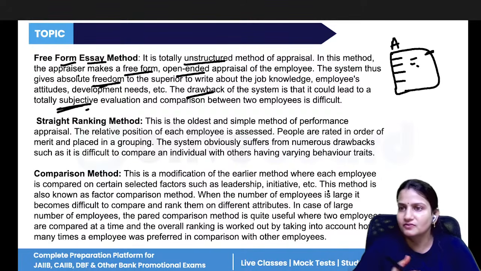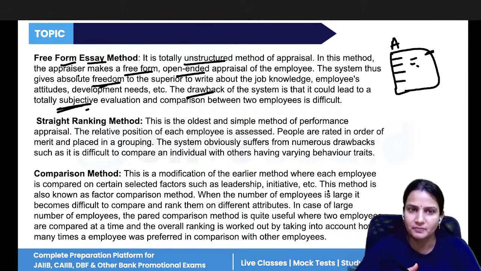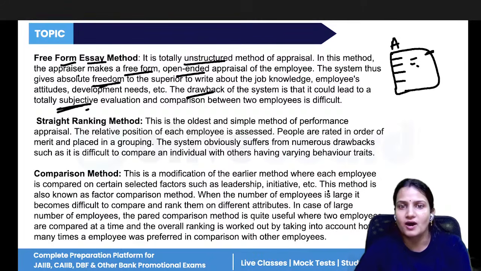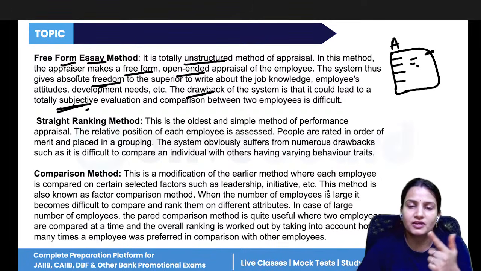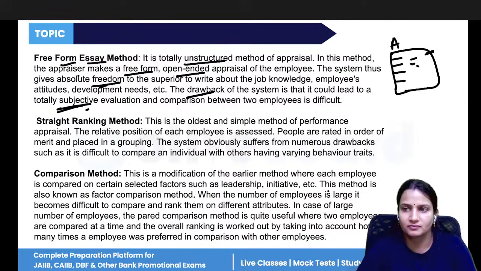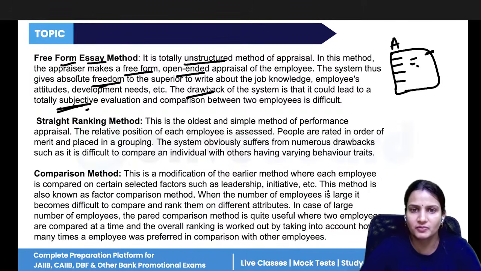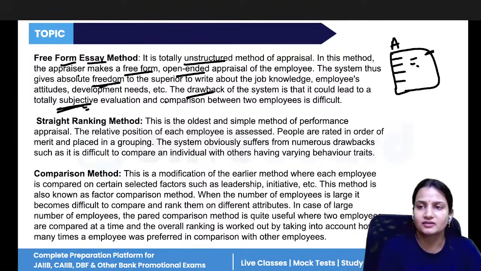All right, how subjective? Let's take an example. If I have any personal issue with you, no matter how good you are in every field and every aspect, still I am not going to give you the 100% rating, or I will not write every positive of you in the document. Why? Because if I have a personal issue, this method consists of biasness and the comparison becomes difficult. So that is total subjective.